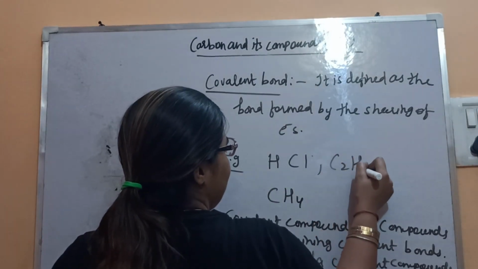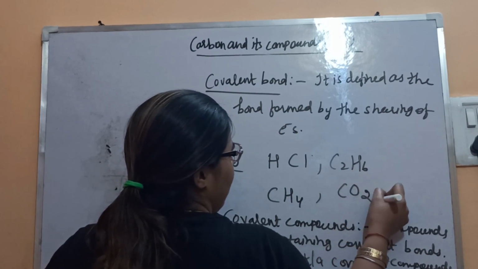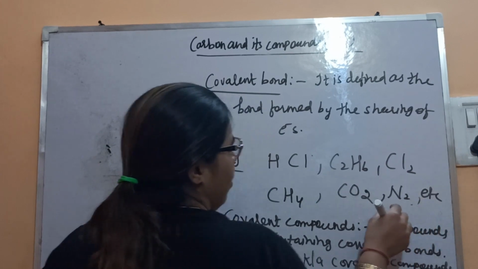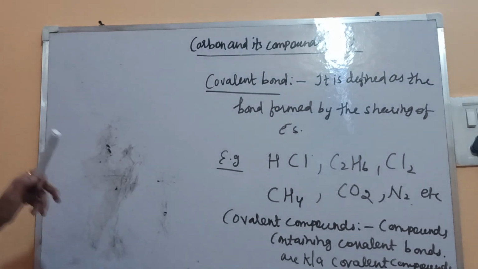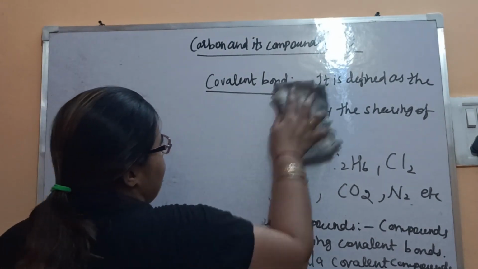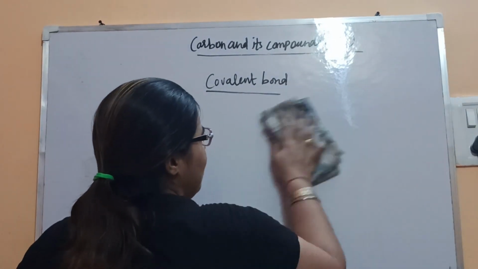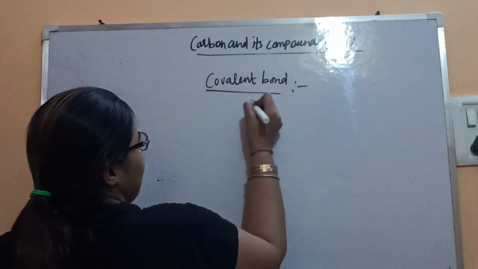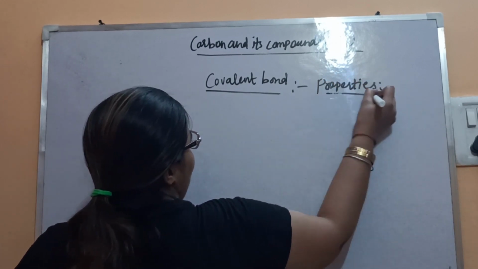We'll discuss later on. C2H6 and then so many, CO2, N2, Cl2, etc. These are the examples of the covalent bond. We'll discuss how it gets formed later on. So let's talk about its properties. Like we have discussed the properties of ionic compounds, the properties of covalent compounds are opposite to those of ionic compounds.